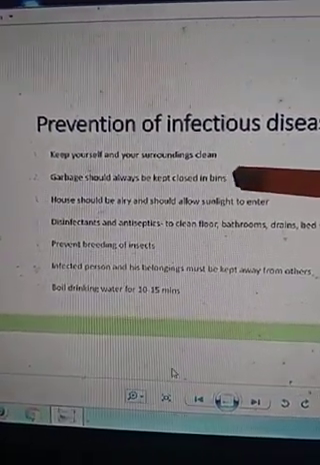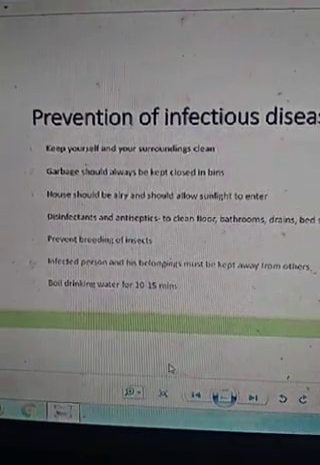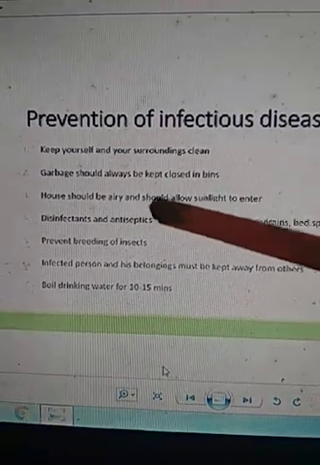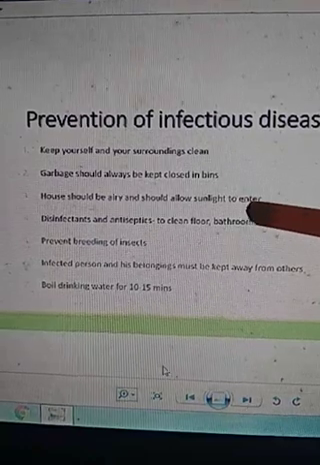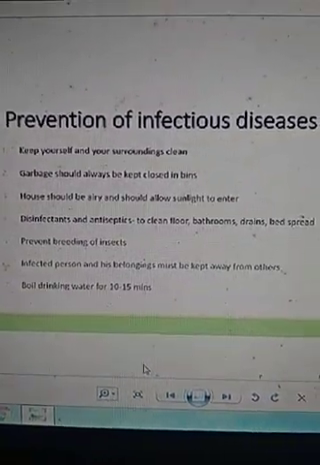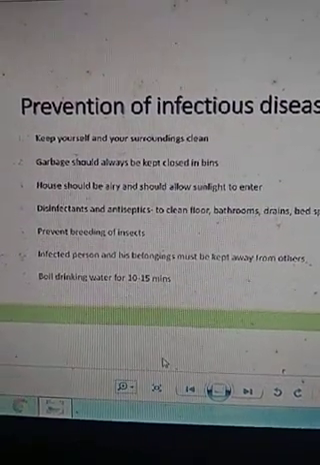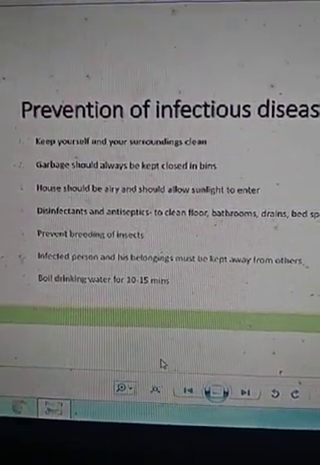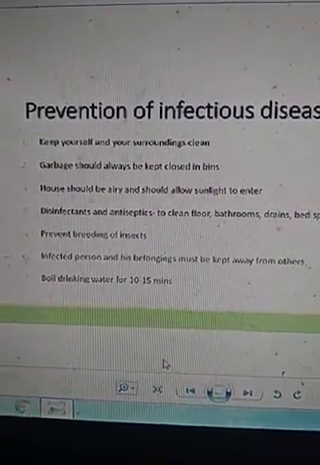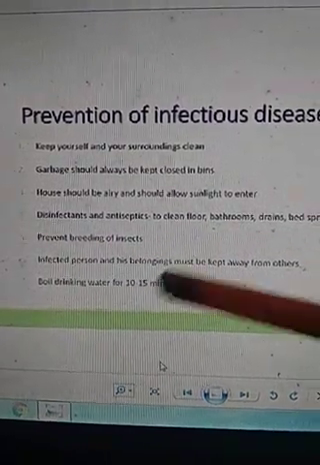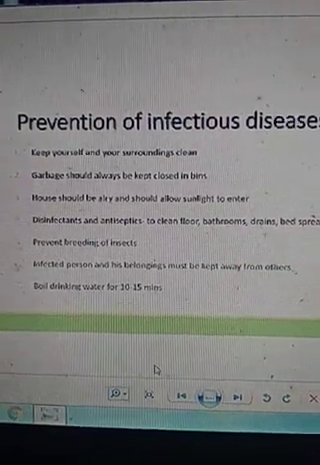Next is garbage. It should be kept in a closed bin, because if a closed bin is there, there will be no spreading of germs through flies. And third is keeping our house airy and letting sunlight enter our house, because dear students, sunlight can kill many germs, not all the germs but many germs can be killed by sunlight, isn't it? And if our house is airy, then there will be no gathering of germs in our house and our house will remain hygienic.